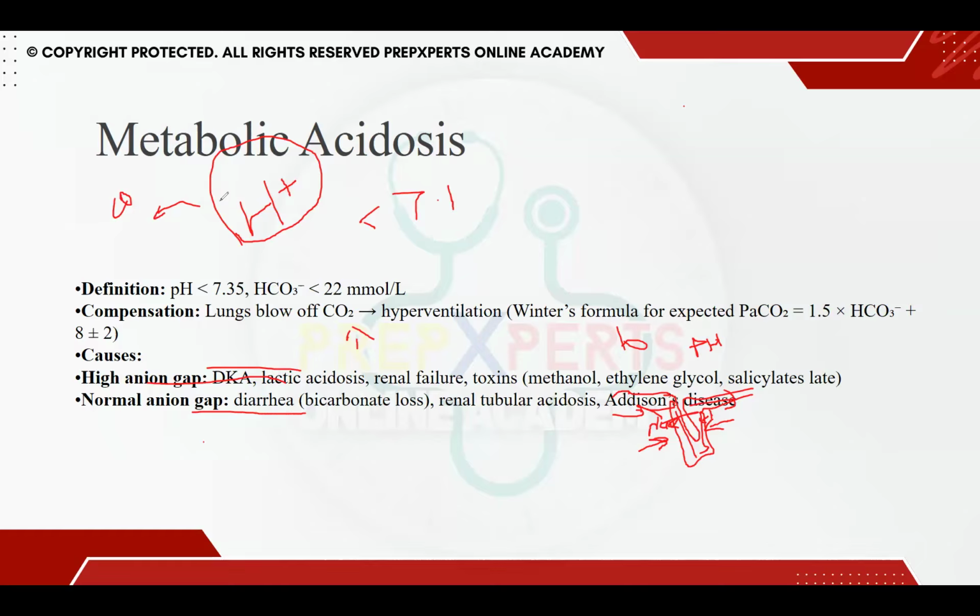So you have to remember the particular acid base disorder that is related to that particular condition. This way you can easily diagnose the condition and you will be very well aware of it. Other than that, they usually ask if it is a fully compensated metabolic acidosis, or partially compensated, or if there is no compensation. So if you understand the basic mechanism, what do we call partial compensation? When do we say full compensation? And when do we say non compensation? You are good to go with these questions. These are very easy to solve.